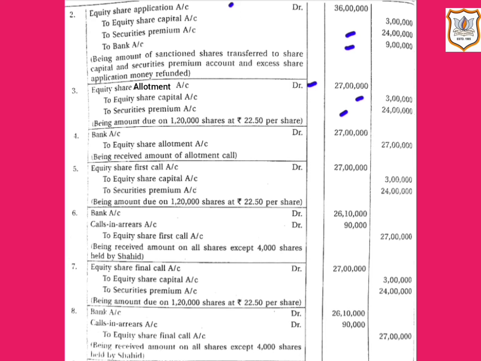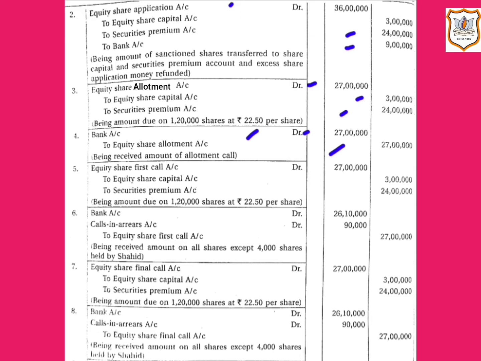Now let us see the journal entry for the receipt of the amount made due on allotment. So here bank account will be debited by rupees 27 lakh, as the company received the amount for all the sanctioned shares or all allotted shares. So 1,20,000 multiplied by 22.5 comes to 27 lakh, credited to equity share allotment account, that is 27 lakh.